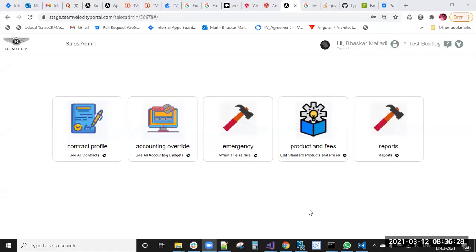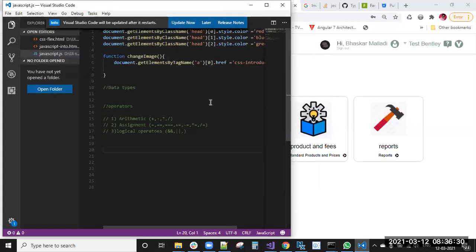So yesterday we have seen data types and operators, right? Different data types, like number data type, string data type, as well as Boolean, array, object. Regarding array and object, we will have separate classes on array and object.